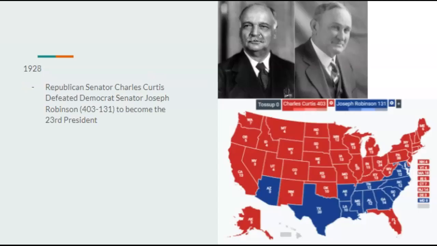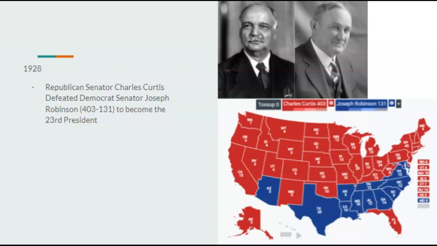1925, there is nothing noteworthy. 1926, nothing noteworthy, as well as in 1927, so Calvin Coolidge is a pretty boring term. And going on to 1928, Republicans would nominate Kansas Senator Charles Curtis, and Democrats would nominate Alabama Senator Joseph Robinson, a Southerner. I think he was either Alabama or Arkansas. It's one of the two. But due to the raging economy, the good economy, Charles Curtis ends up defeating Joseph Robinson 403 to 131 to become the 23rd president. Calvin Coolidge doesn't run for a third term due to his declining health.